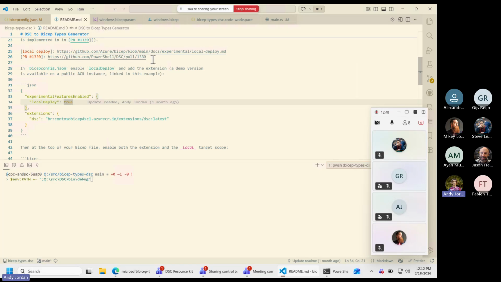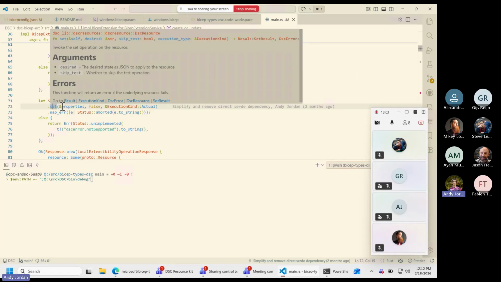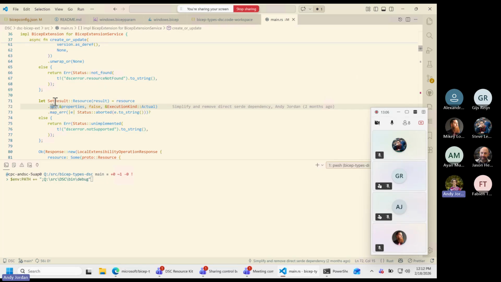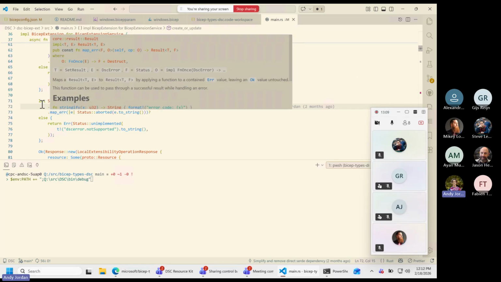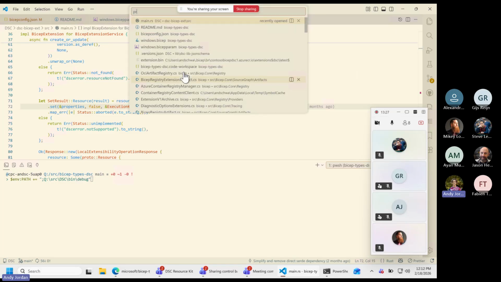The DSC CLI is a resource orchestrator in and of itself, but there's also DSC lib. I'm going to jump into a little bit of code to show that it is also just a way to call, if you're talking about DSC the library, a bunch of invocations that map the same way: you want to set a resource, or create a resource, or get a resource. And that's actually, at a very high level, where we're integrating. The Bicep local deploy feature defines a set of gRPC protocols, remote procedure calls. So there's a protobuf file for anyone making a Bicep extension. Let me pull up the protobuf here, just because it's kind of interesting.